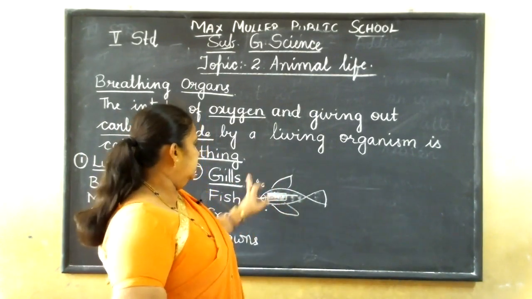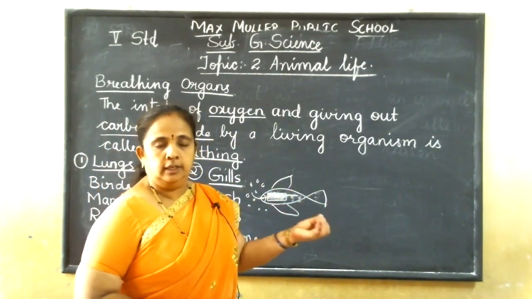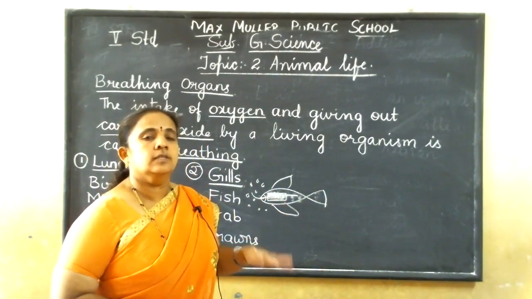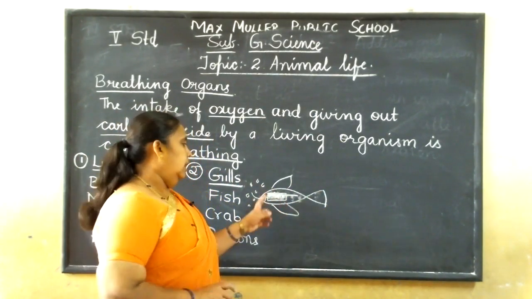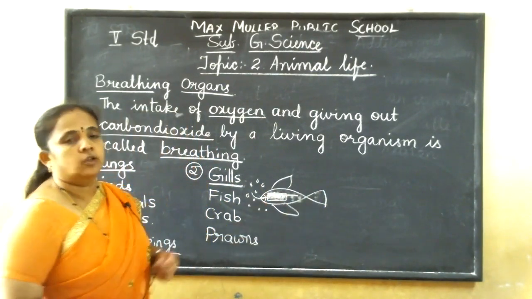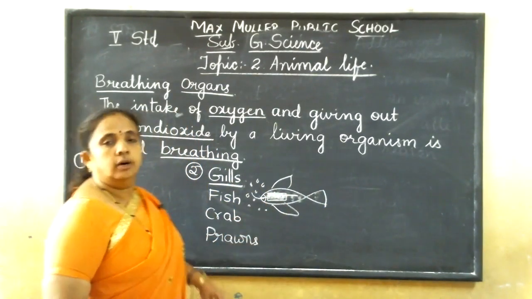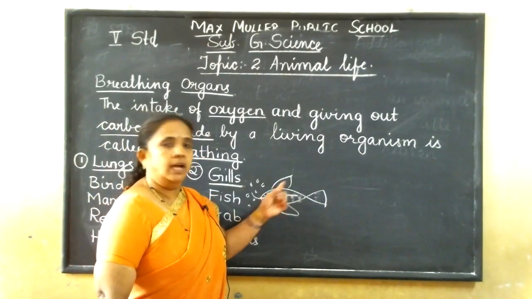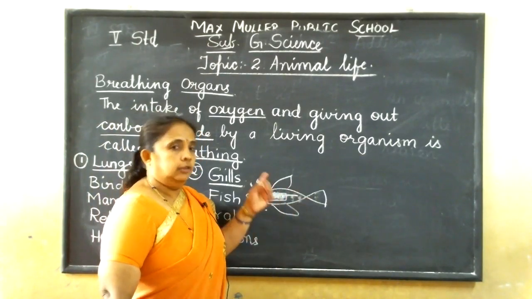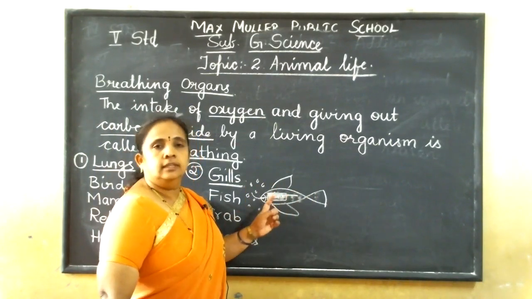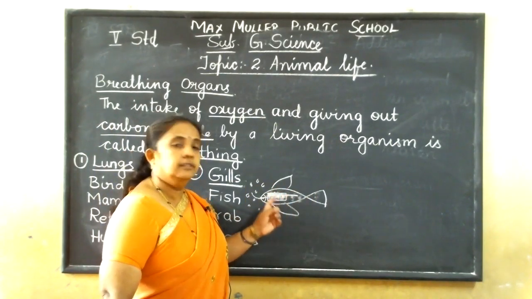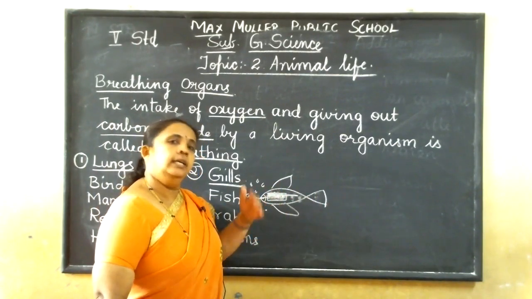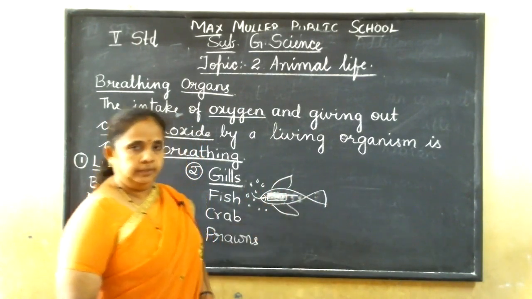So when it gulps the water, the oxygen which is present in the water will enter into the gills of the fish or the crab or the prawns. It reaches the other parts of the body through the blood present in the gills, and it breathes through it.